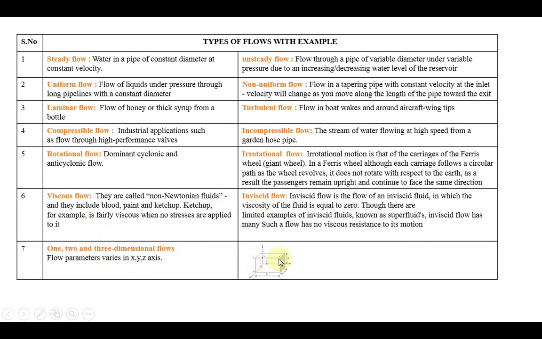So that's why I gave the example of a three dimensional object like a cubic object. So considering only the x axis, it is called one dimensional. X and y is two dimensional. X, y, z is called a three dimensional flow. That is why I gave the cubic as an example of these types of flows.